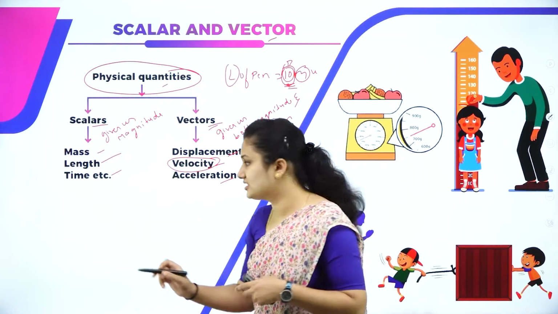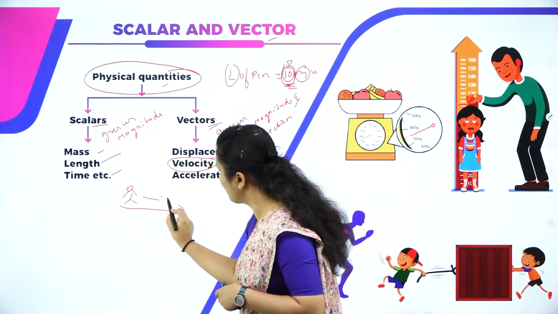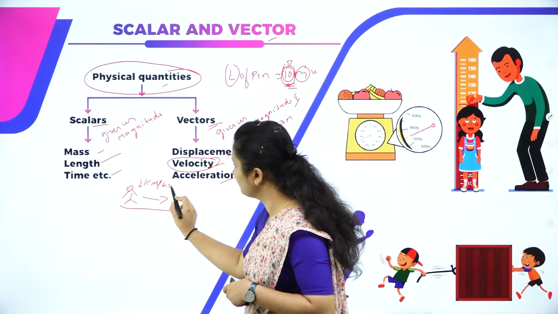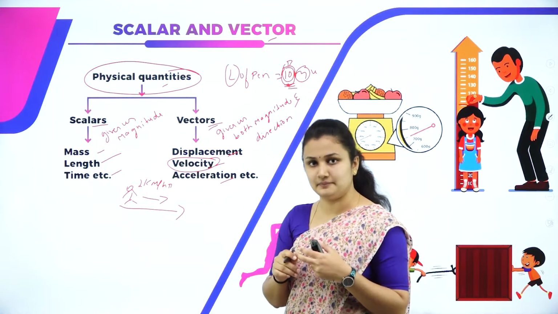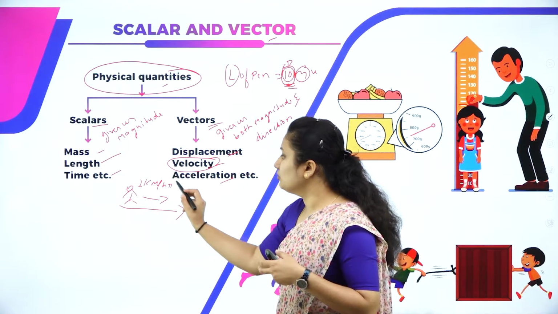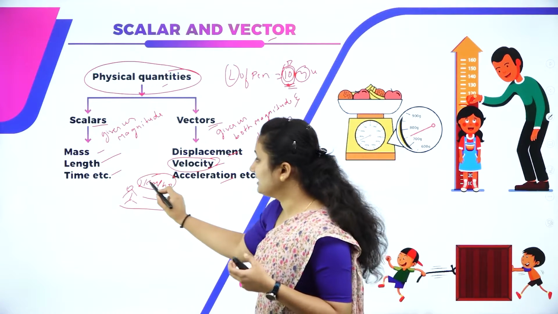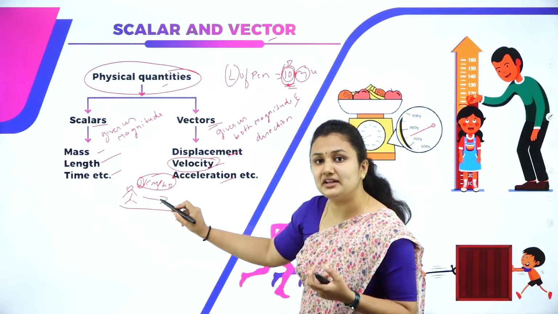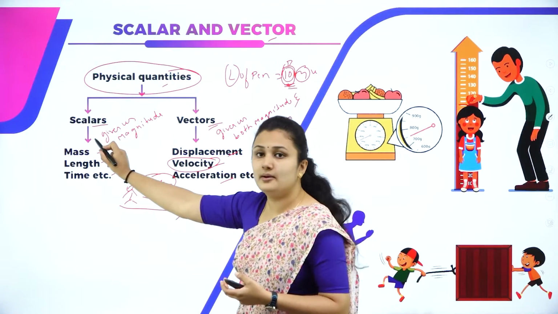For example, consider that you go for an early morning walk of 2 km per hour. This 2 km per hour is giving me only magnitude. It's telling a numerical value. Magnitude is nothing but numerical value. You're going 2 km per hour for a walk daily. That means it is a scalar.